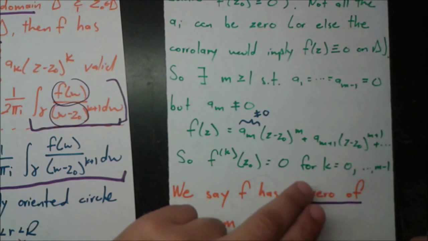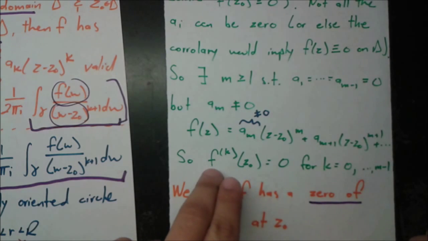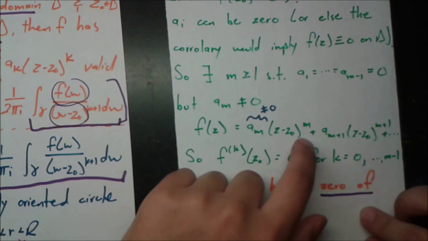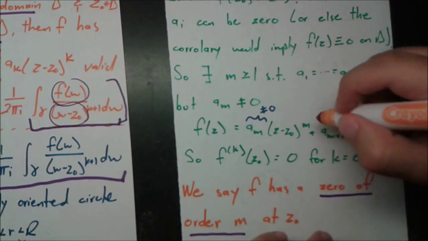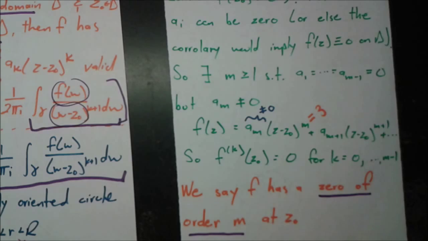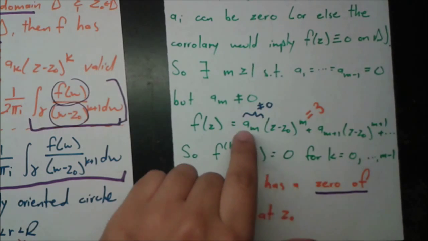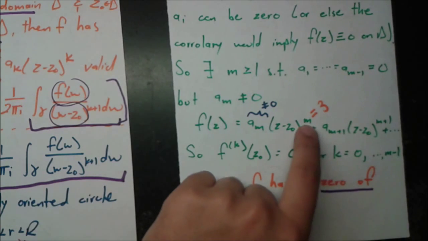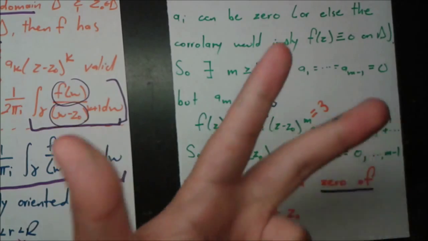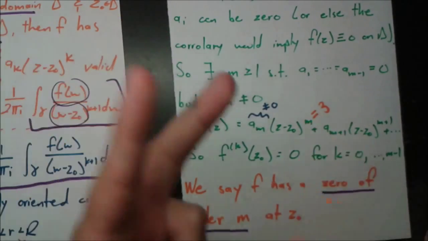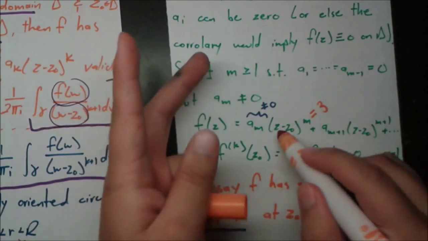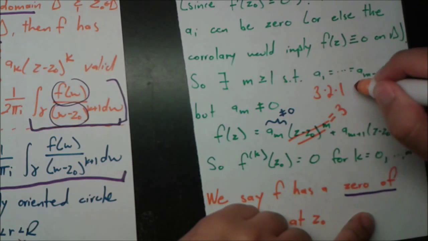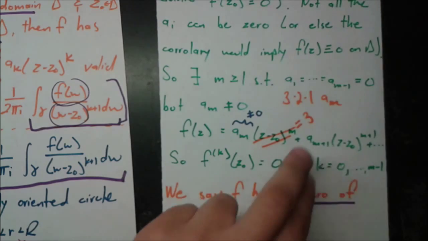But the second that you get to the mth derivative, so let's say you want the mth derivative of f evaluated at z0, what's going to happen then? Well, after you take m derivatives, to make this idea clear, let's just pretend m was 3, okay? So after you take the first derivative, what do you have? You have m times a sub m z minus z0 to the power of m minus 1, or 2. Then when you take another derivative, this exponent becomes 1. You take another derivative, so now you're taking your third derivative, then this exponent becomes a 0, and this z minus z0 to the power of 0 just cancels out. And all you're left with is a constant term. You're left with 3 times 2 times 1 times a sub m. And this is just 6 times a sub m.